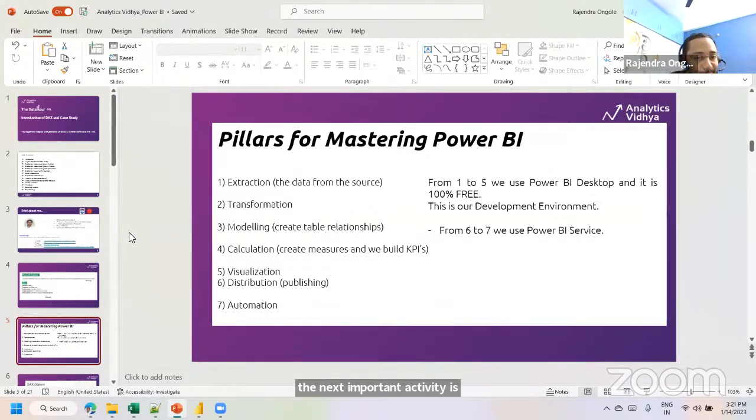So in our topic, we are going to discuss the introduction of DAX, the calculations part. What is DAX? And what kind of objects do we have in DAX, like measures, calculated columns, calculated tables? We are going to discuss that. And the next one is visualization. So activities 1 to 5, as I said, we do only in Power BI Desktop, which is the primary environment, the development environment. I hope the flow is clear to you. If you have any questions or concerns, please raise your hand so that I can get to them.